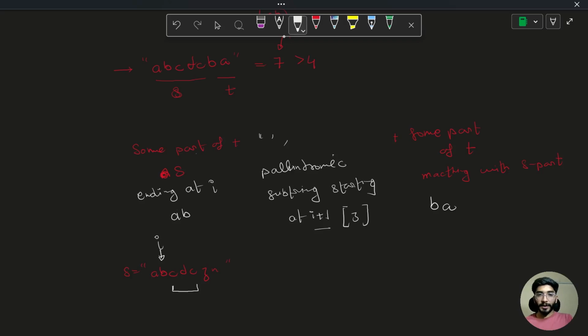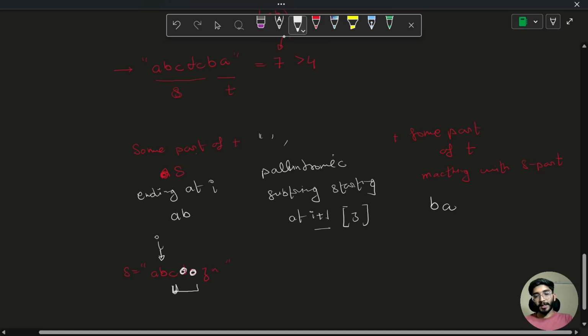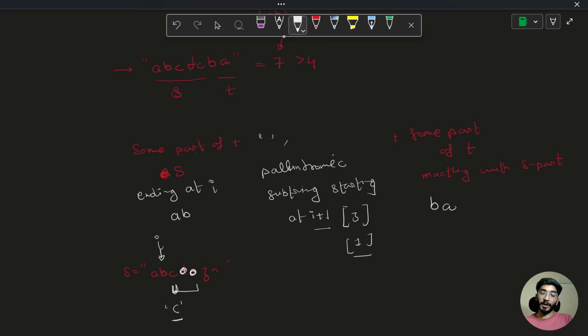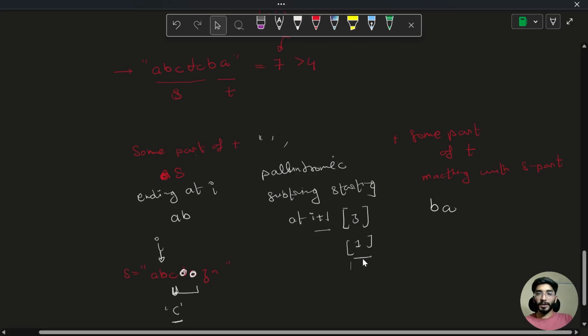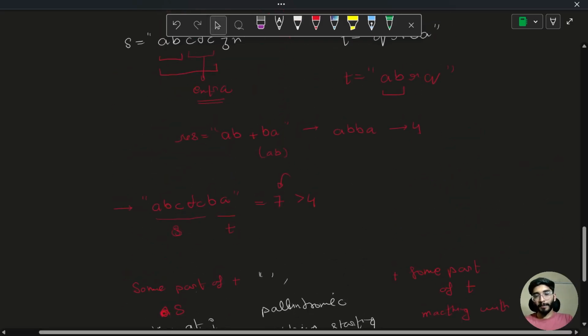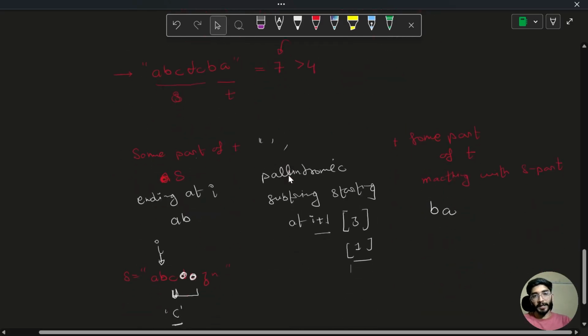Similarly, there can be no palindromic substrings matching further. So in that case, we can still put C, because a single character is also a palindrome in itself. So we can still put C, and if we put C, my length would be increased by 1. So in both of the cases, my length is going to increase instead of just taking the matching part from both S and T.